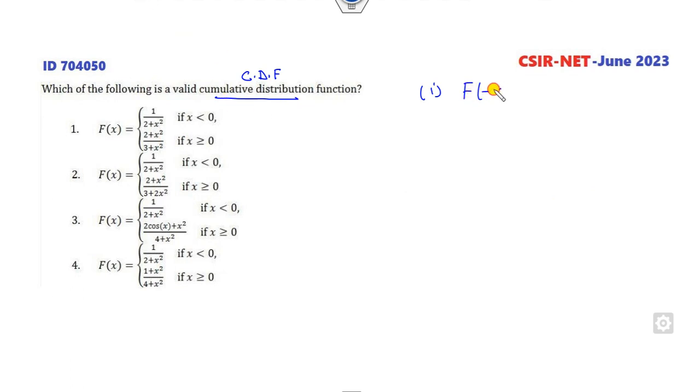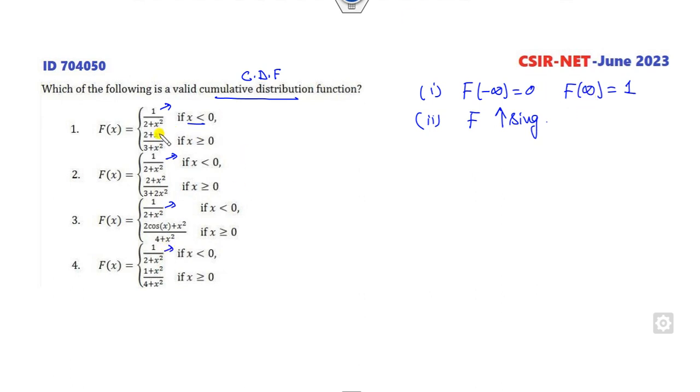We all know F of minus infinity will be 0 and F of plus infinity will be 1. Second, F is always an increasing function. So firstly, let me check F of minus infinity. Minus infinity here is a 0. It's a 0, it's a 0, it's a 0, satisfied.